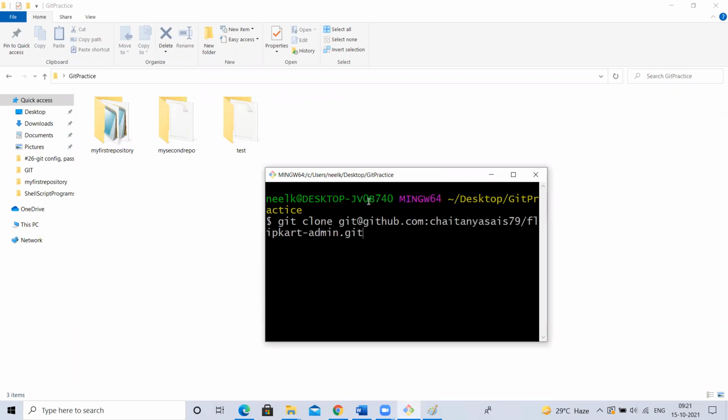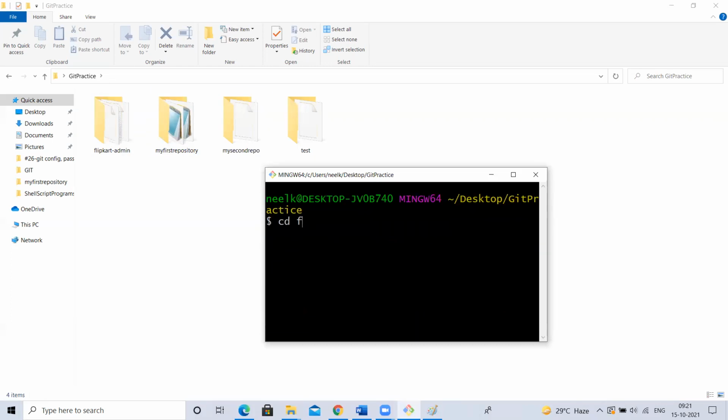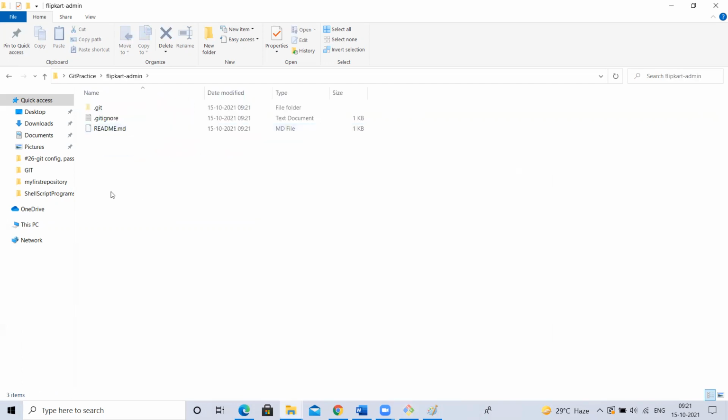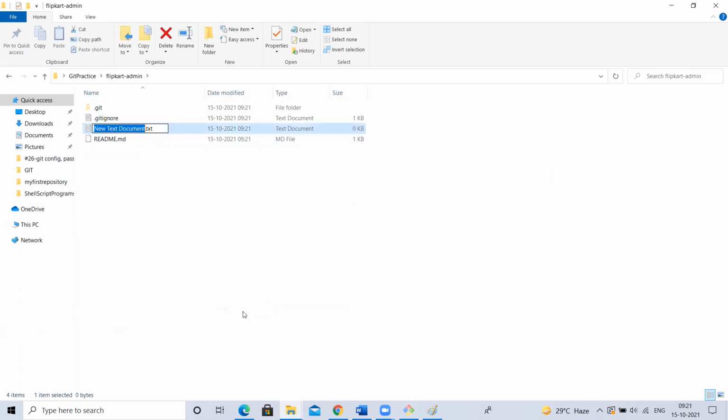Okay, so Flipkart admin, I cloned it. cd Flipkart, I'll go to this Flipkart folder. I'll create a file called admin.log. Oh, sorry, .txt, I have to remove that.